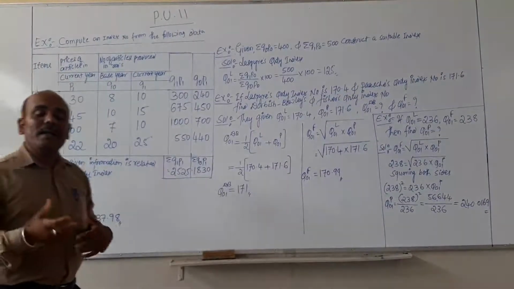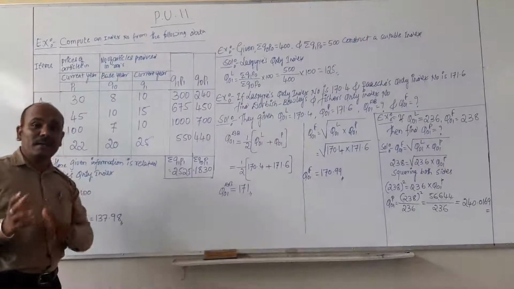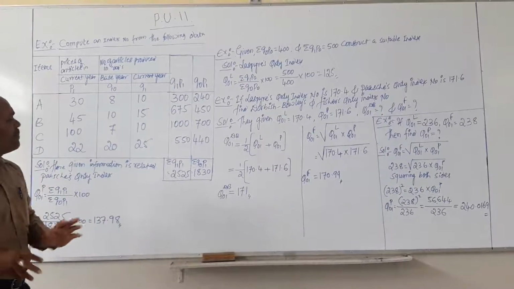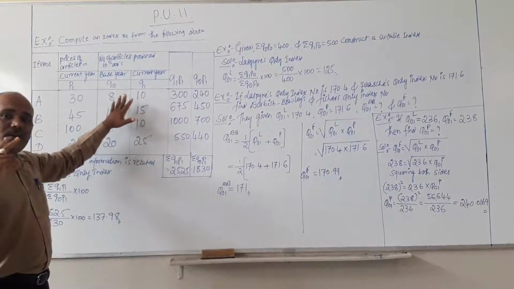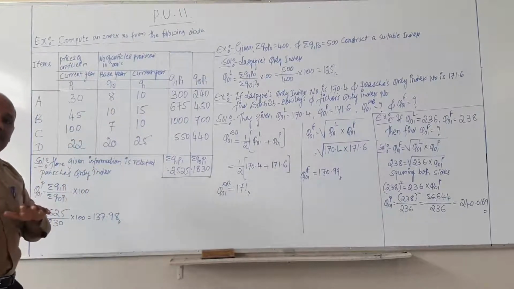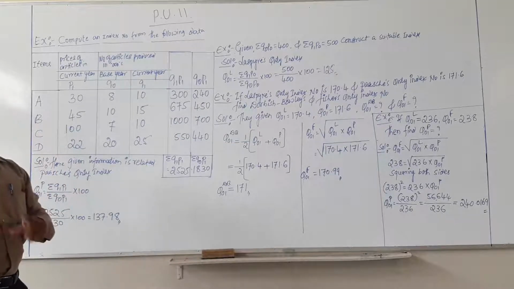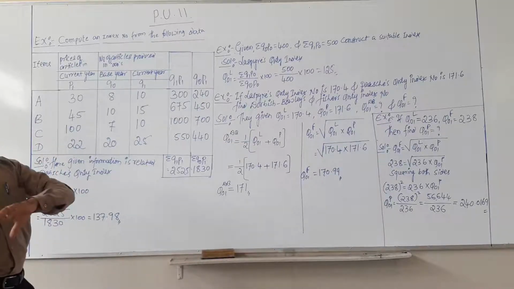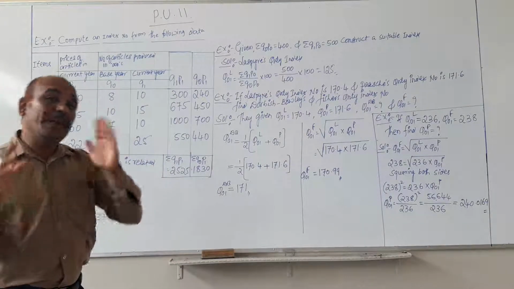How do we identify whether the given question is related to price index or quantity index? That will be easy. First see the problem, whether they give the prices of the items relating to base year and current year, and they mention only the quantity relating to base year, then it is considered a price index.